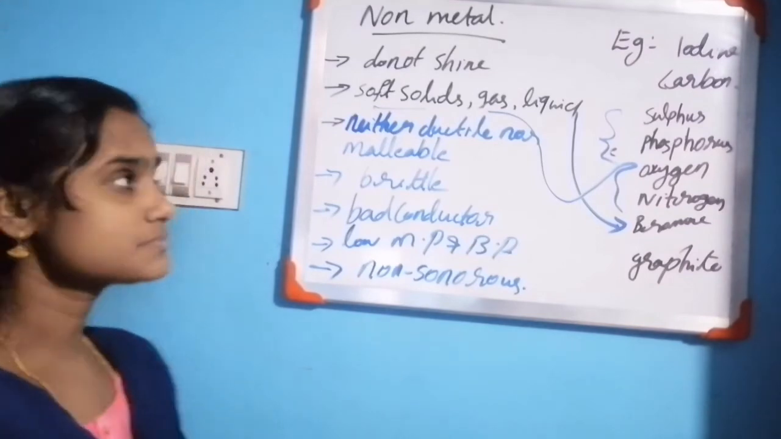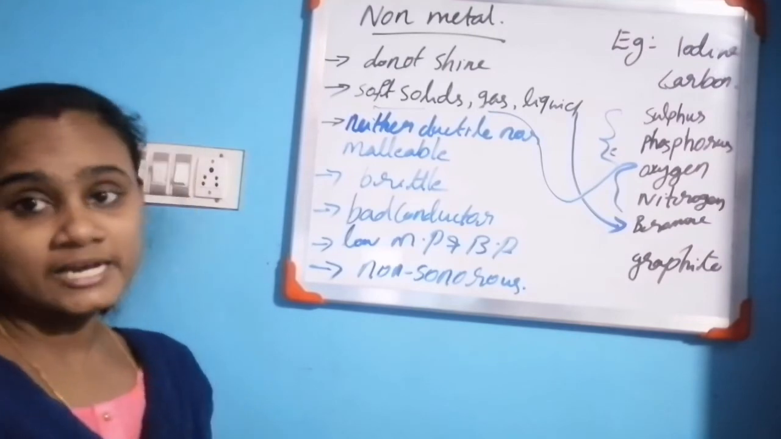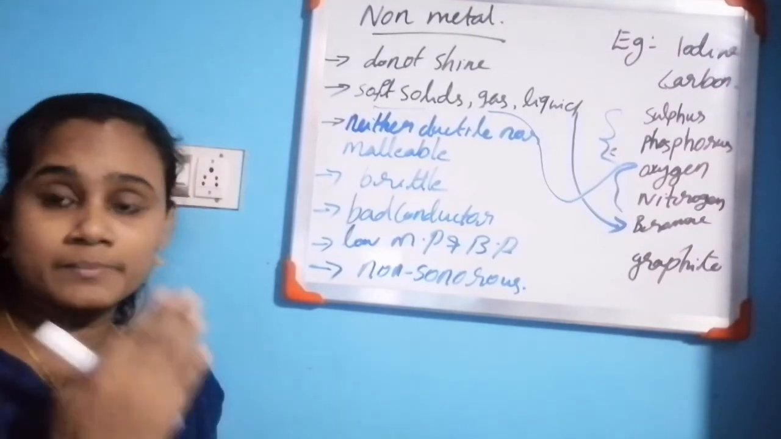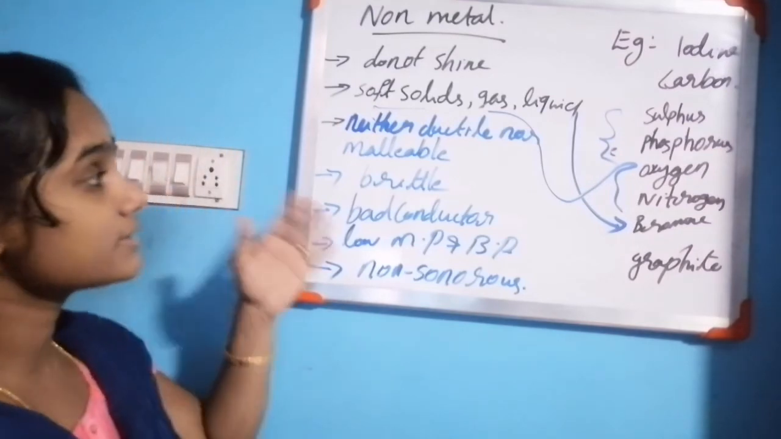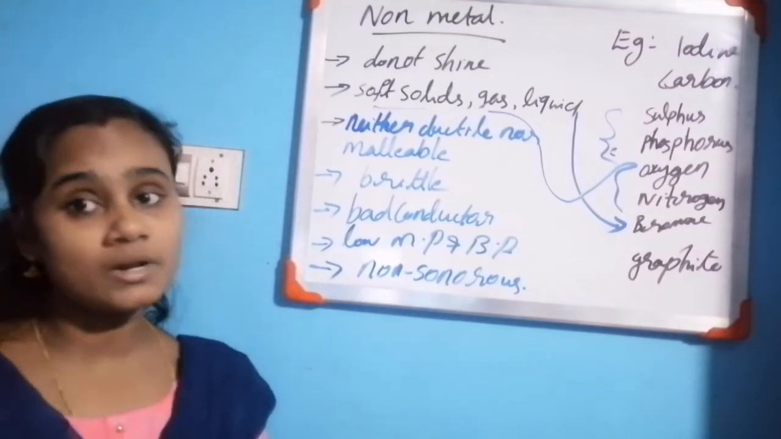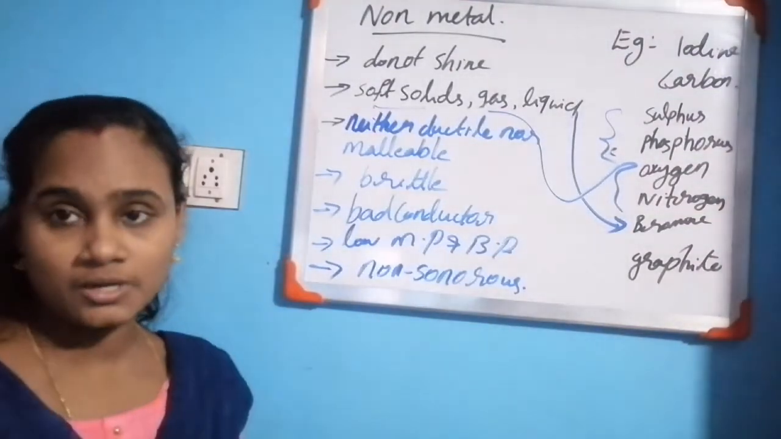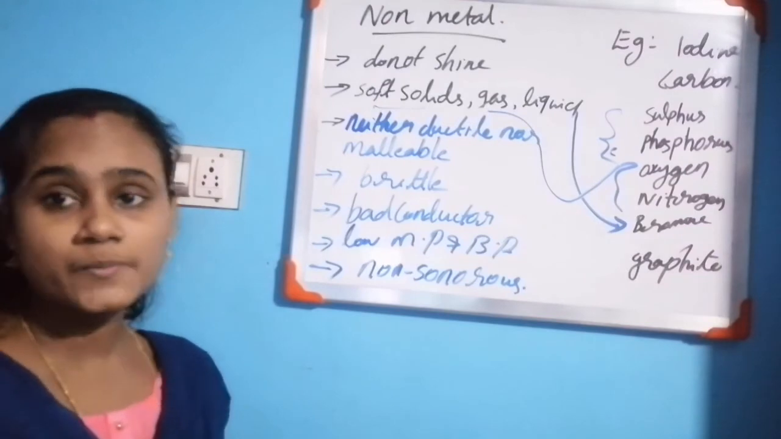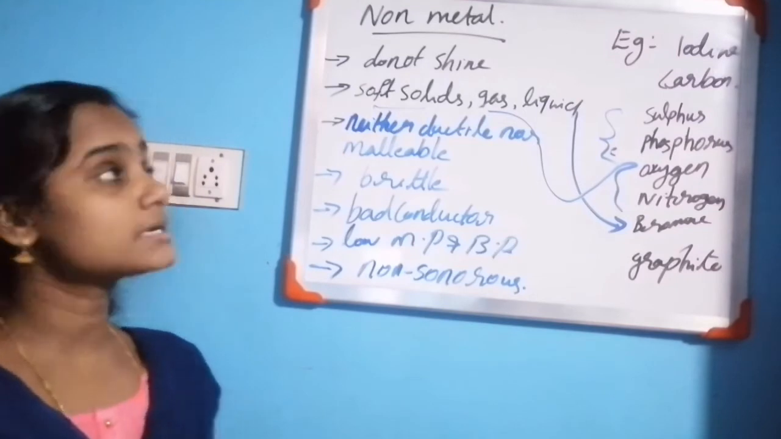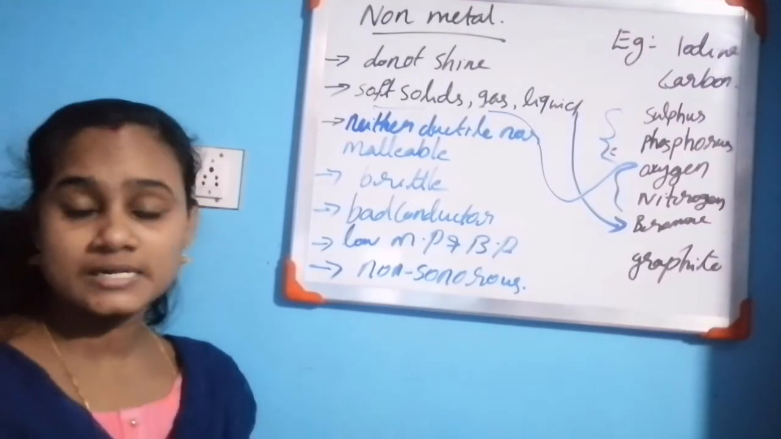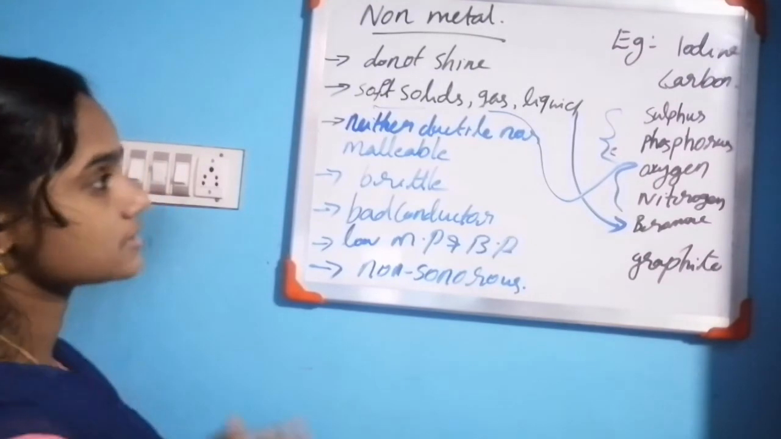Is it clear? Non-metals are neither ductile nor malleable. That means non-metals cannot be beaten into thin sheets and cannot be drawn into thin wires. They are neither ductile nor malleable. Non-metals are brittle in nature, so we can easily break them into small pieces. Non-metals are very soft, whether solid, gaseous or liquid.